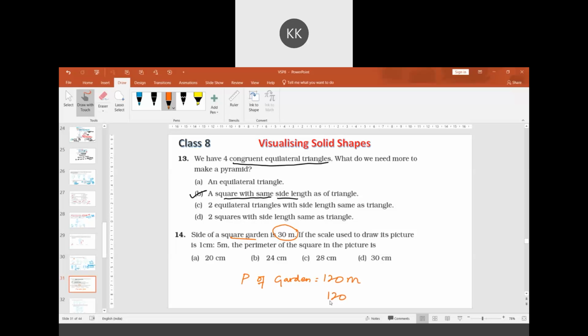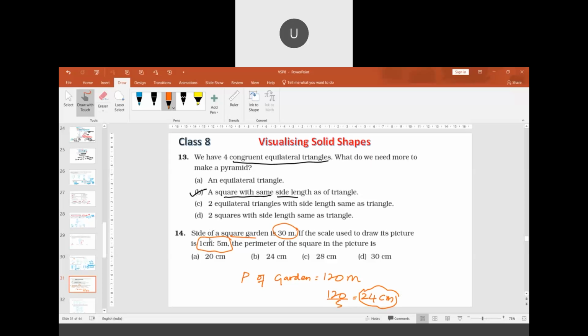We need to divide this 120 by 5 because they have given the ratio as 1 centimeter is to 5 meters.